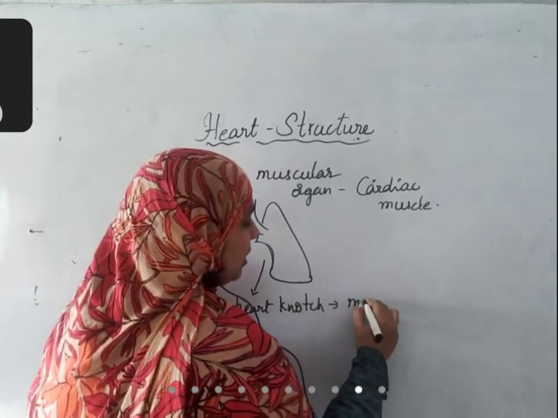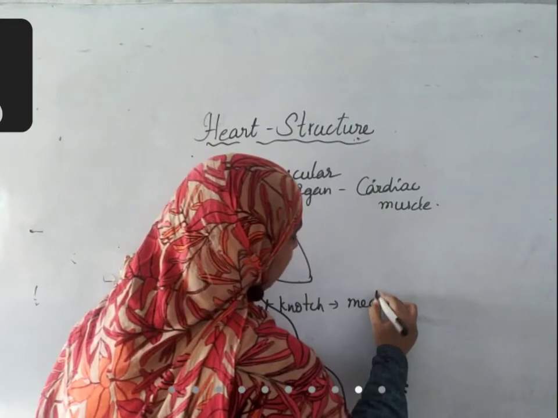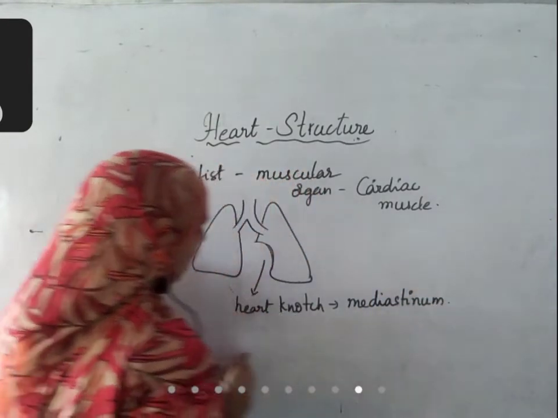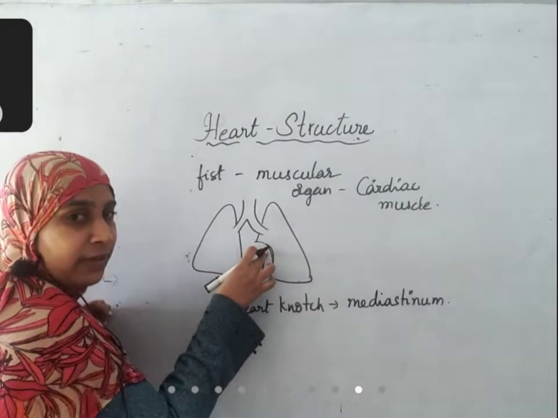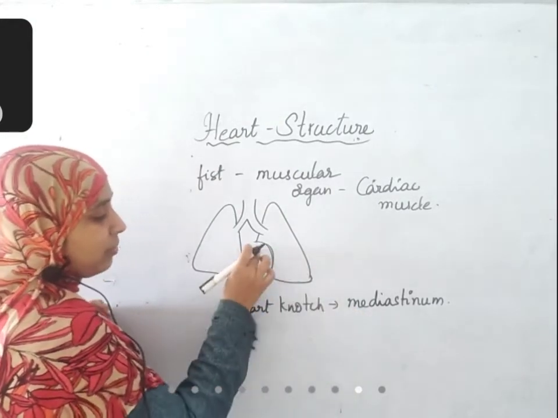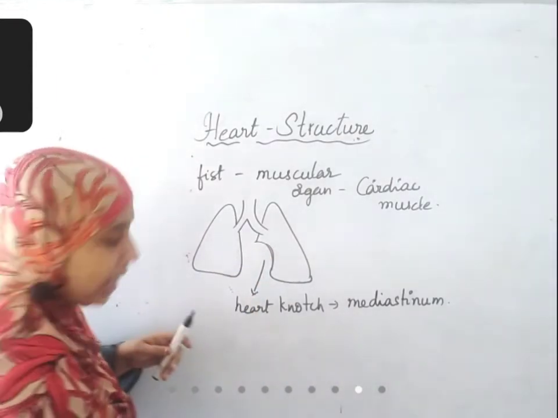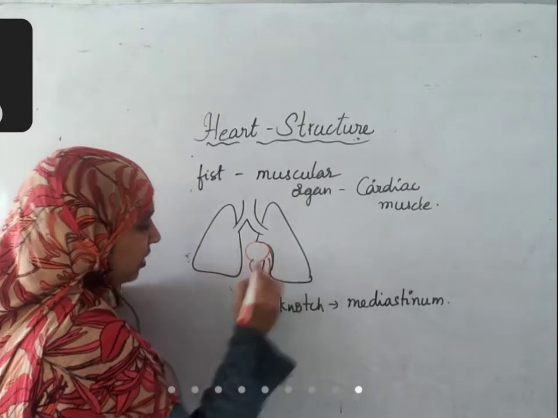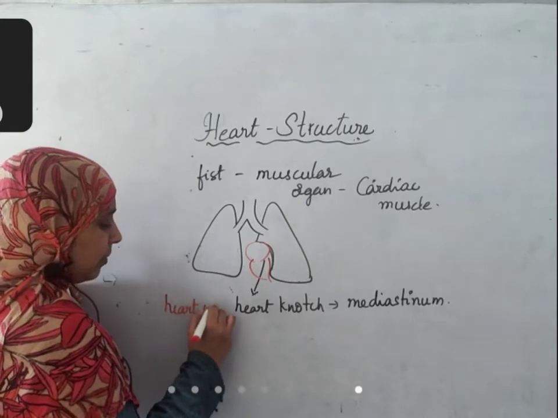In this location, in the thoracic cavity, in the mediastinum, the heart is present.